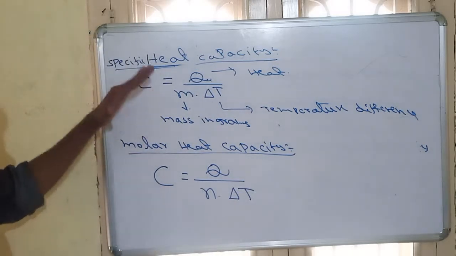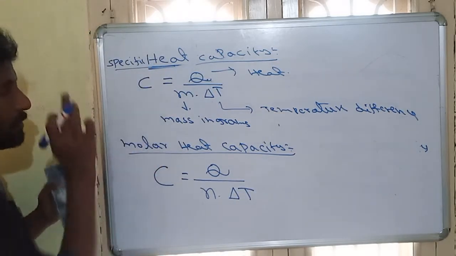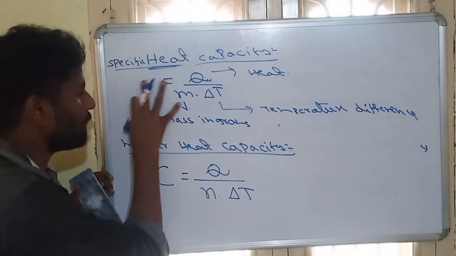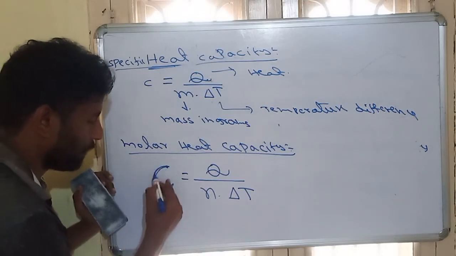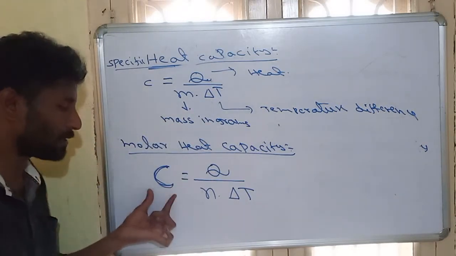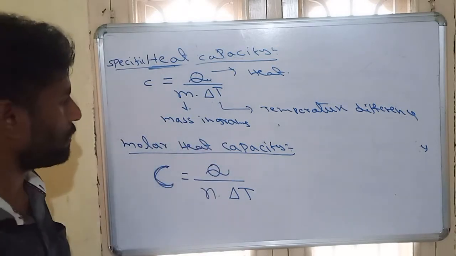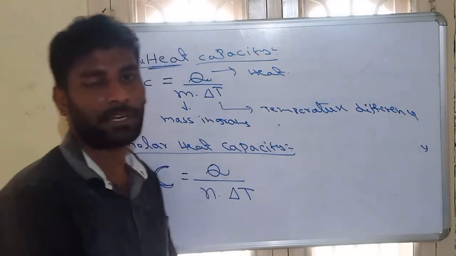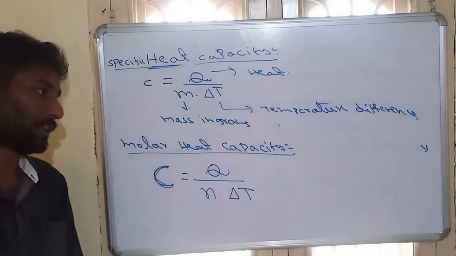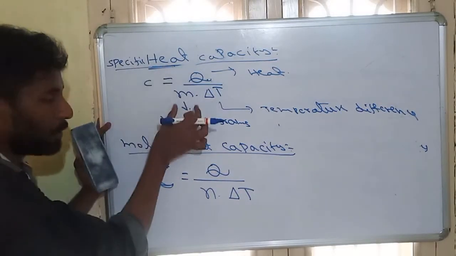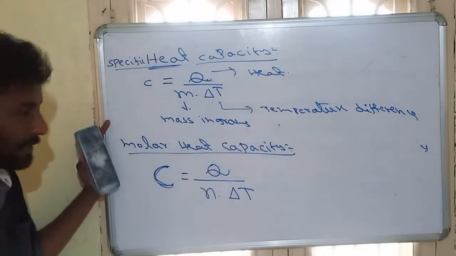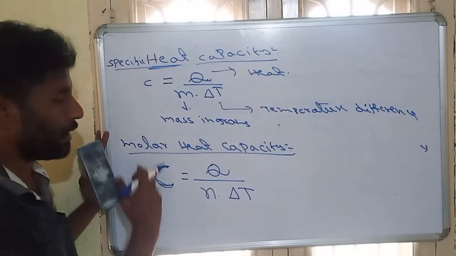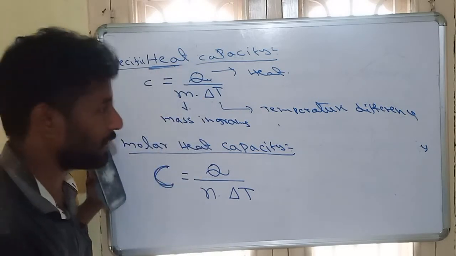So what is the simple difference between these? Mostly specific heat capacity is represented with small c, whereas molar heat capacity is represented with capital C. When we use capital C, that is called molar heat capacity. When we use small c, that is called specific heat capacity. Specific heat capacity is applicable to 1 gram substance, whereas molar heat capacity is applicable to 1 mole of substance. So this is molar heat capacity and specific heat capacity.